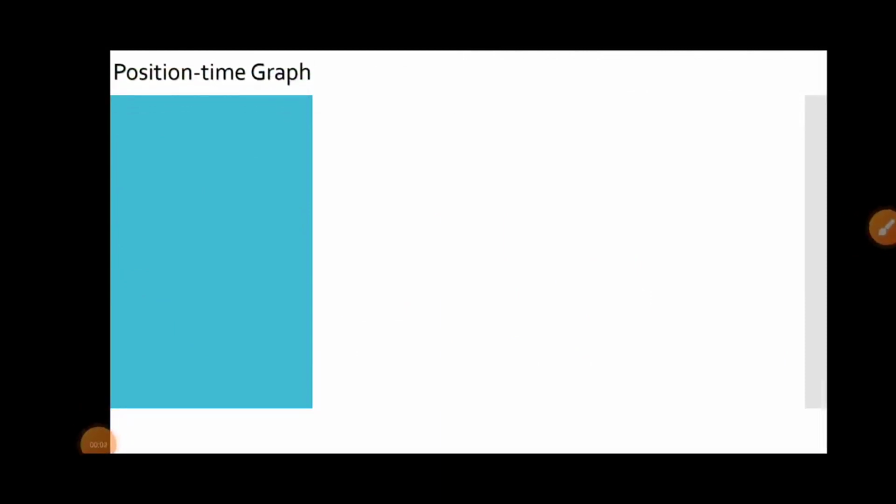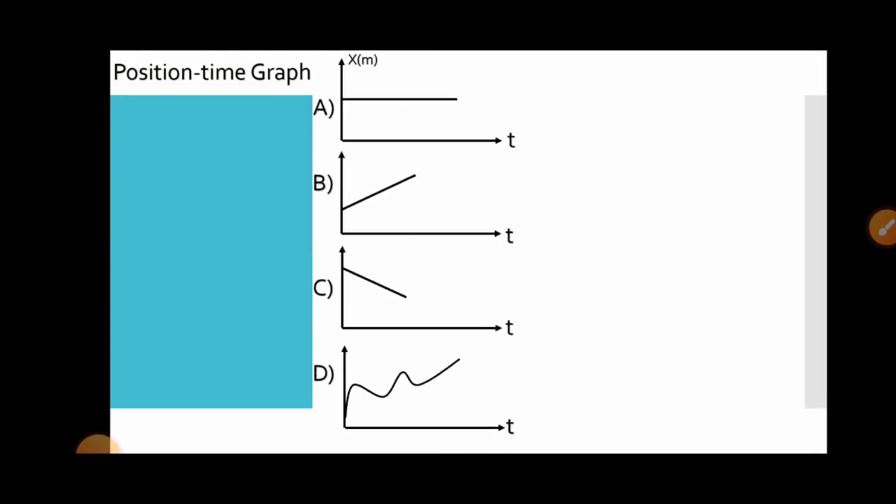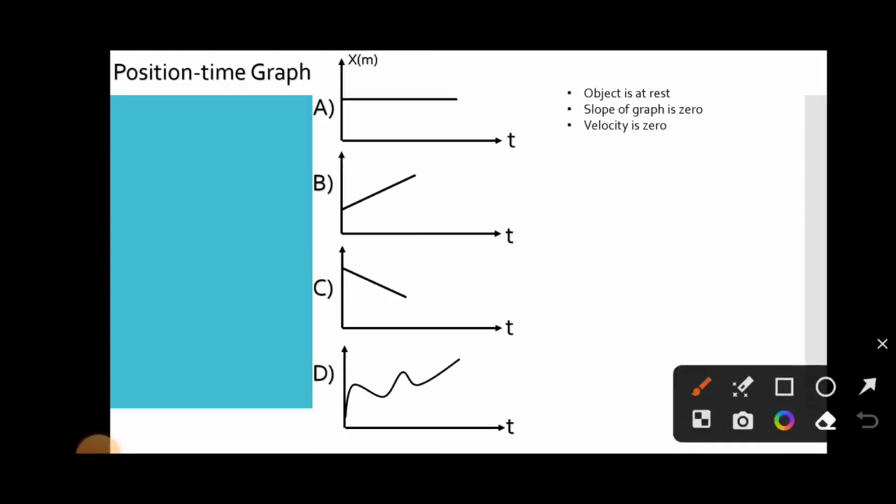Let's see the position-time graph. Here A, B, C and D are 4 cases. Consider case A. In case A, the object is at rest. The graph is position versus time.